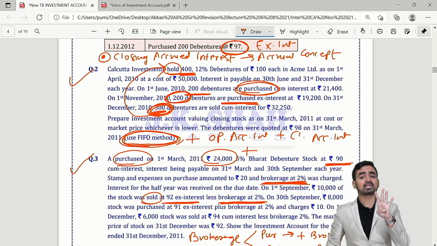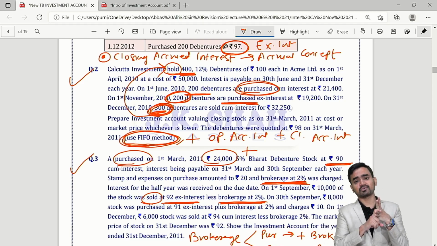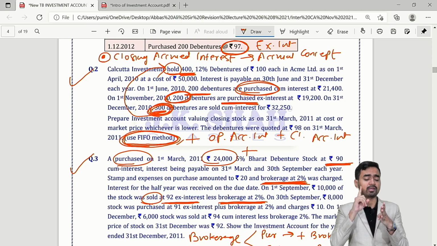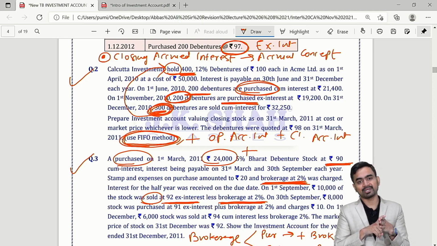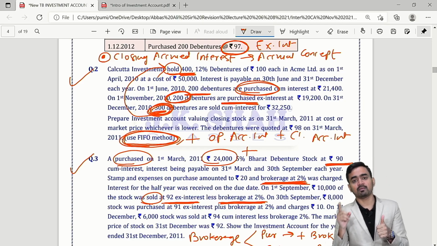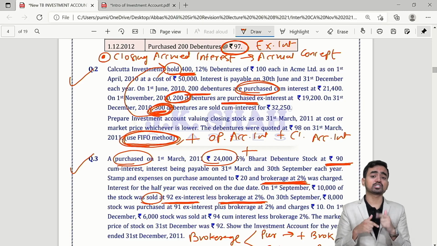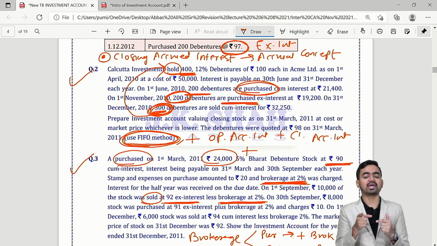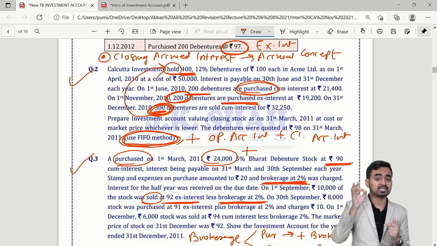In fixed income bearing security: cum interest, ex interest. When you close your ledger, closing accrued interest. When you write opening balance, opening accrued interest. Is it clear? 2 more important points. When brokerage comes, purchase, add, sale, minus. When conversion comes, make sure that up to the date of conversion you write the interest entry.